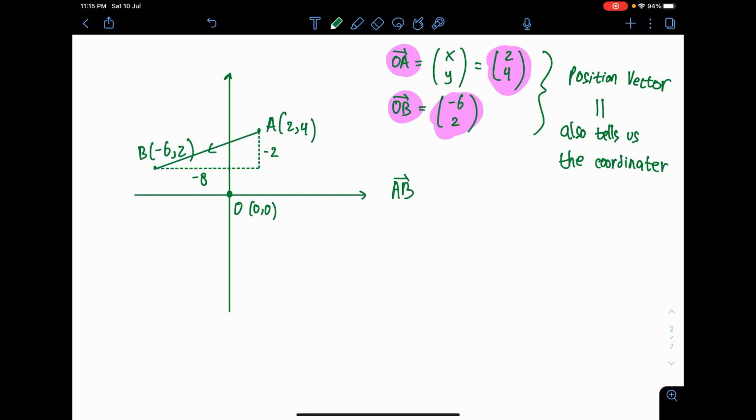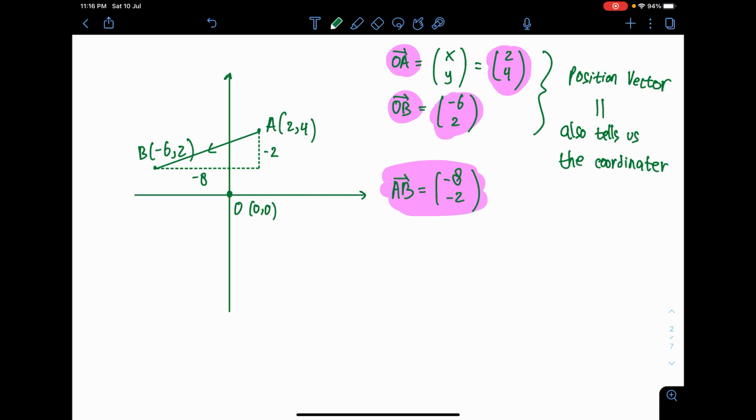Meaning to say, if I need the vector AB, it's simply (-8, -2). Be careful, remember that you have to write down the x and then the y, not the y and then the x. The x movement is 8 units to the left and the y movement is 2 units down. Okay, that's vector AB.